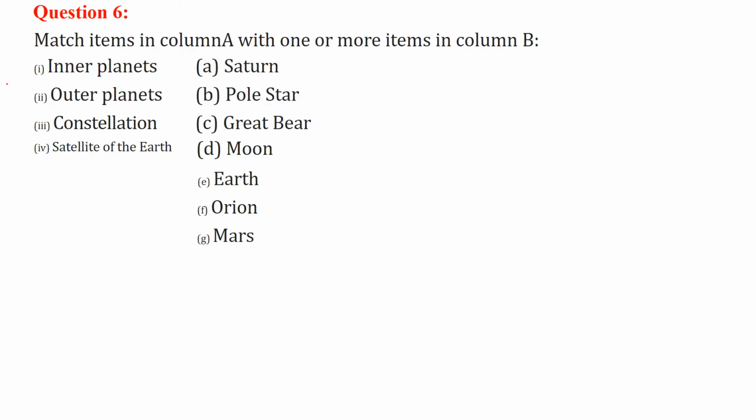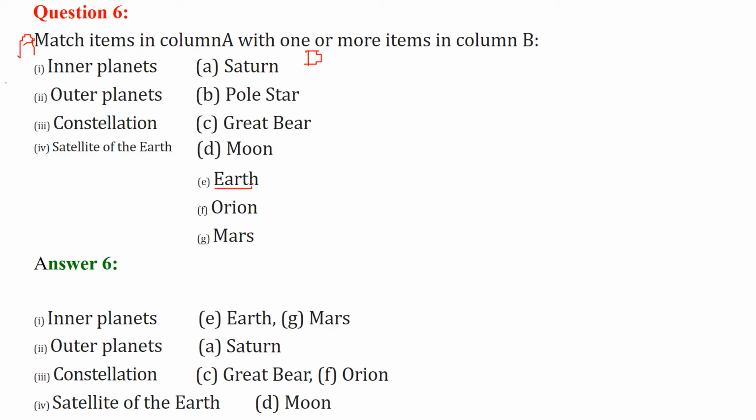Match the column A with column B. Inner planets. Which are the inner planets? These are Earth and Mars. Outer planets are Saturn. Then the constellations are Great Bear and Orion. Then the satellite of the Earth is the Moon. This is how we match.